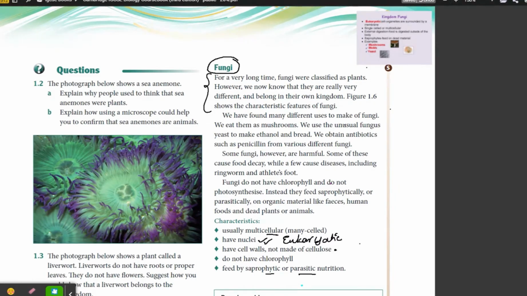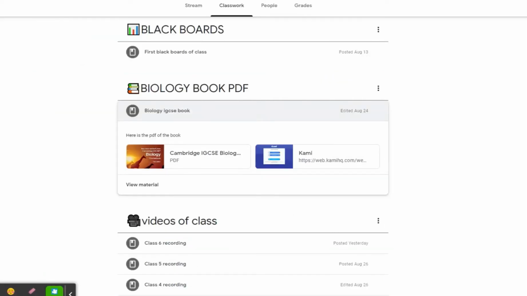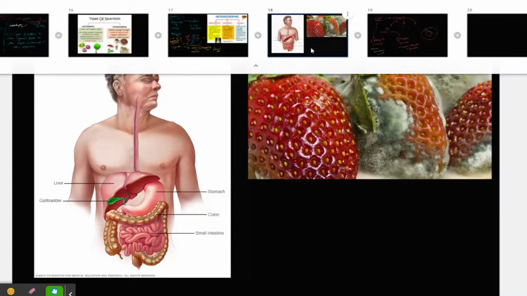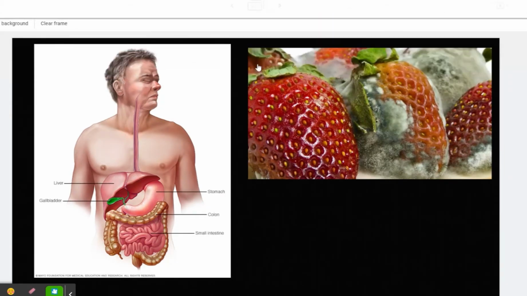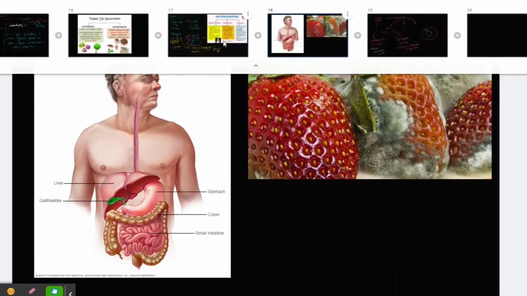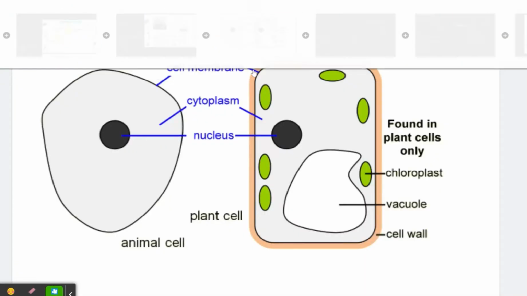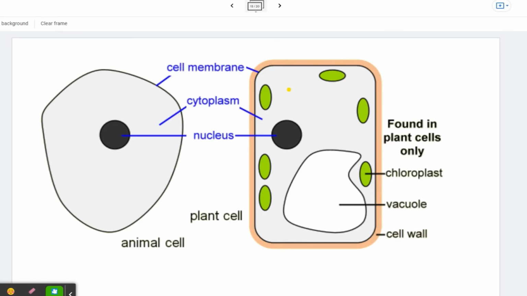Now let's come to the concept of cell walls not made up of cellulose. Remember that in animals and in plants, let me make a space for this one. Here I told you that there are a lot of tiny organelles. This is the plant cell, and this one is an animal cell.